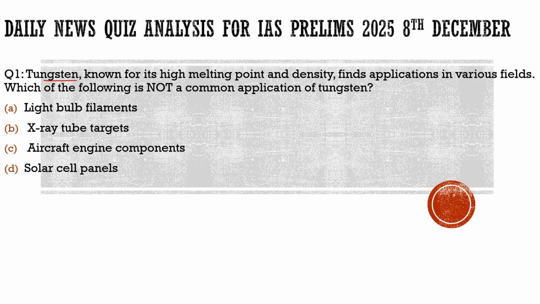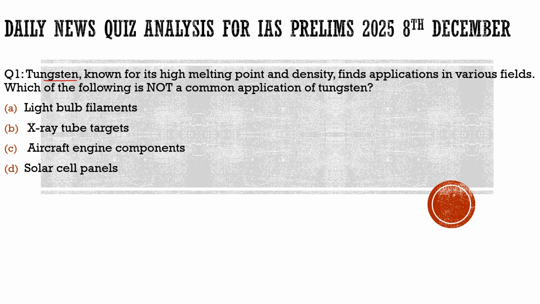So there are high chances that the center-state relationship is not going well, because the center and Tamil Nadu are governed by different political parties. So there are chances that this lack of understanding is there. But here, what we need to know with respect to this topic, first of all, is what the center-state relations are, and we need to know about tungsten.